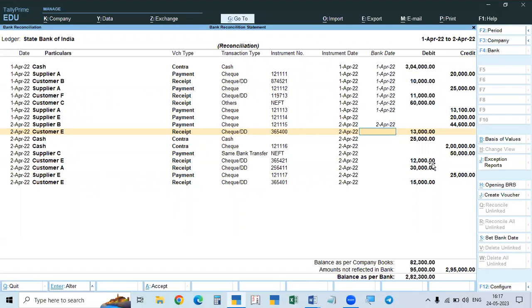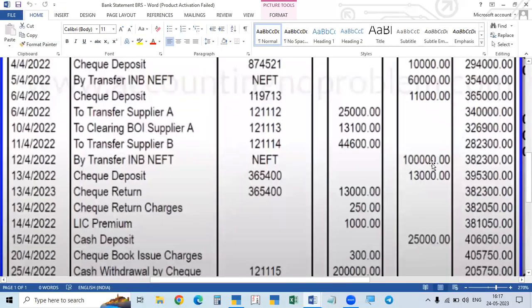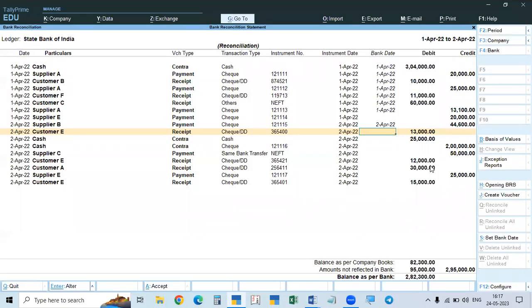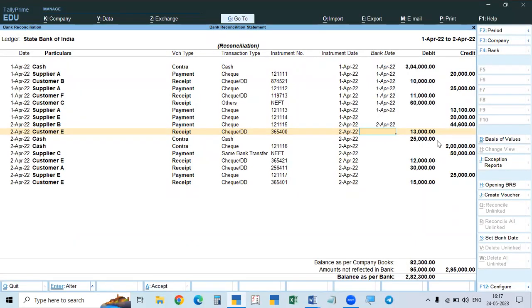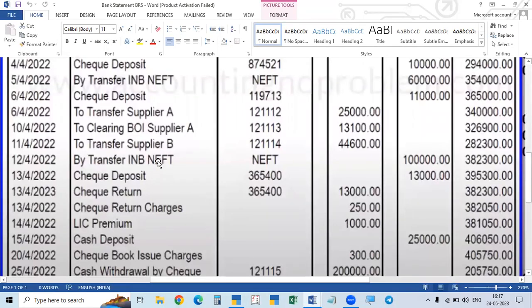1 lakh received by NEFT, received directly to the bank. We don't know, we have not recorded. Now we have to do that. We will remember immediately and record in our books. So now immediately we will record this in the books, on 2nd April. We will record this 1 lakh received by NEFT. Okay, we can record now.